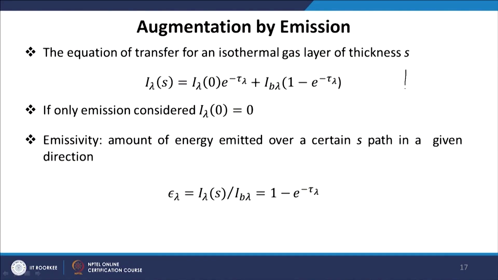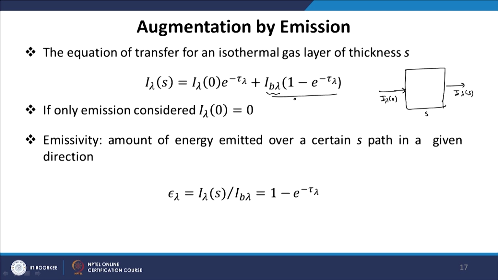We can integrate this equation as we did for the simply absorbing medium. So, we have intensity coming in from the left hand side, let us call the intensity I lambda 0, and intensity going out, and this path length is S. So, it will increase due to emission. This is the emission term, where I b lambda is the Planck function and 1 minus e power minus tau lambda is the emissivity.